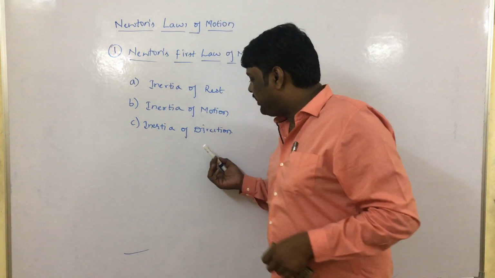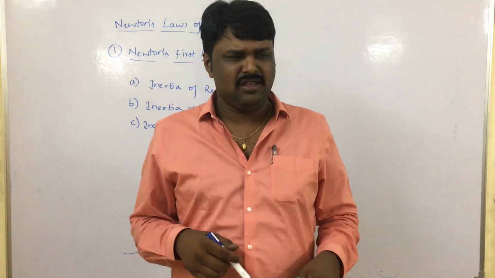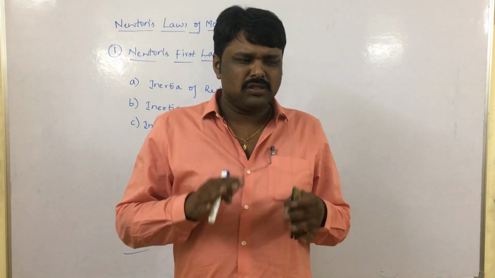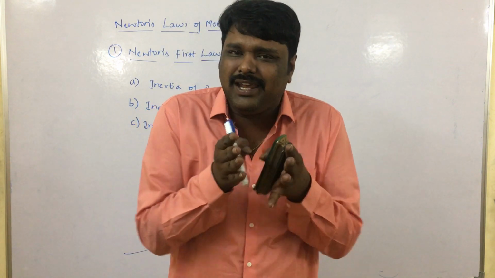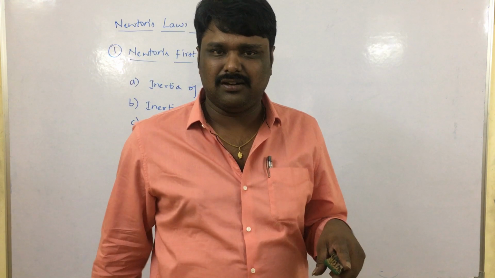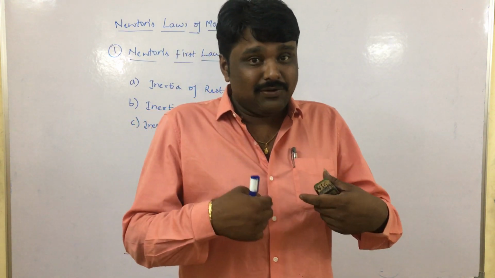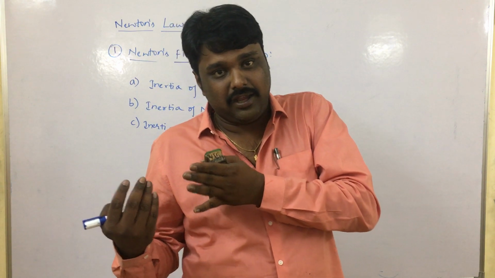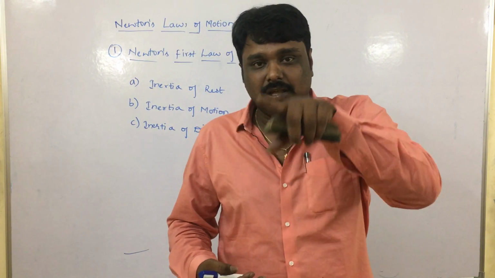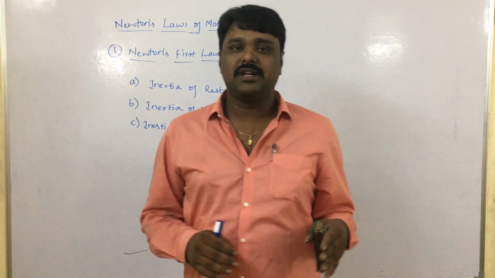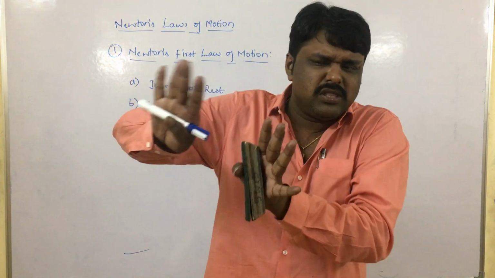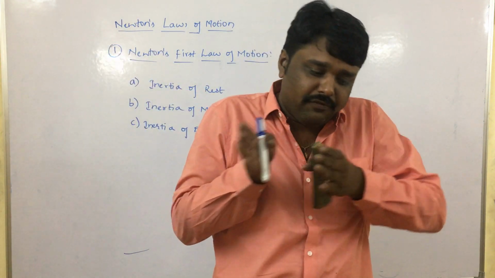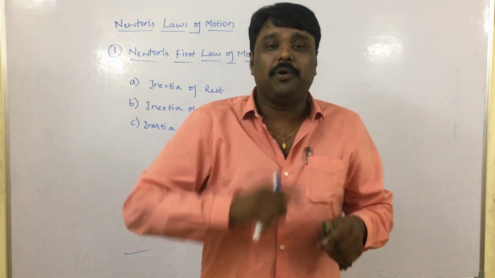And the third one we want to see is inertia of direction. Inertia of direction is the tendency to oppose the change in the direction of an object. Suppose a person is sitting in a car, if the driver takes a turn towards the left side, then the person who is sitting falls towards the right side. If the driver takes a turn towards the right side, the person falls towards the left side. This comes under inertia of direction. That means if the car is turning towards the left side, he is opposing the move towards the left and hence he falls towards the right side. That property is called inertia of direction.